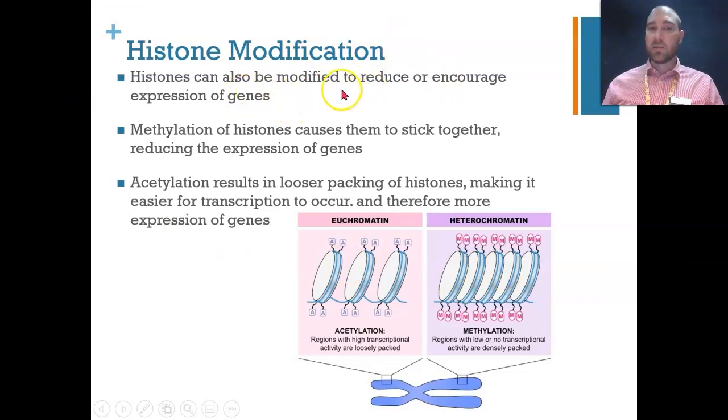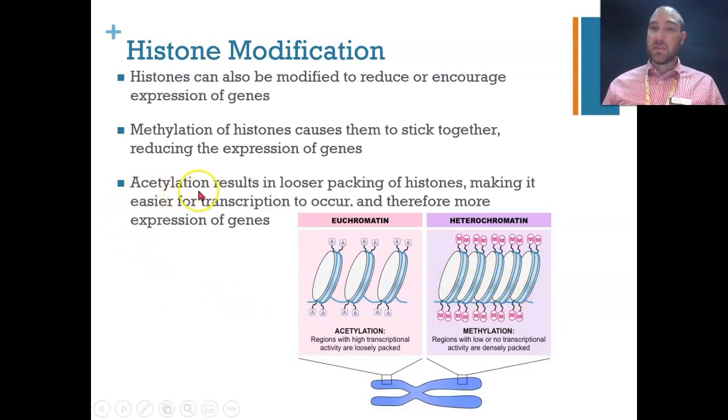So we can modify the histones, which are those proteins associated with DNA, to either reduce or encourage the expression of genes. Again, we have methylation. If we have methylation, we get the histones sticking together, and that means it's very hard for the transcription factors to attach to the DNA and the expression to occur. So that's down here. We have methyl groups being attached to histones. That means they stick together more. It means the DNA doesn't unwind as much, so we're not going to get transcription factors attaching to it.